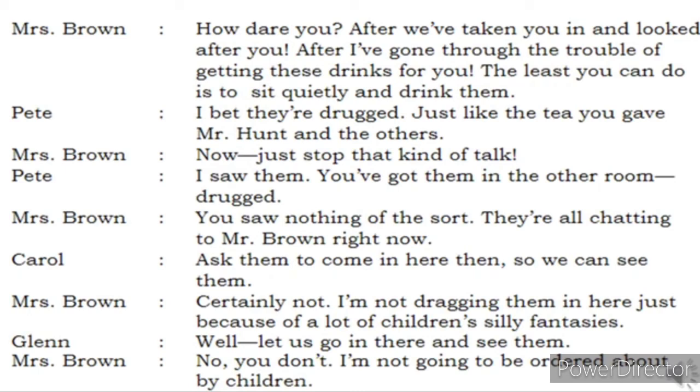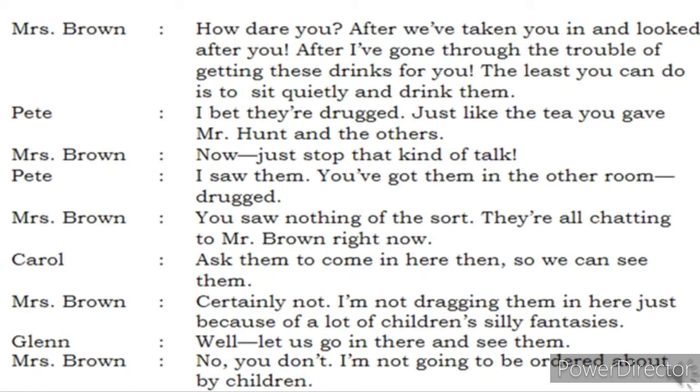Mrs. Brown says, now just stop that kind of talk. I can't bear to hear you saying all these things. Just stop it, she says. Pete says, I saw them. You have got them in the other room drugged. He continues to stand on the point that you have really drugged them. I have seen my teachers sitting there very silently without moving. Mrs. Brown says, you saw nothing of the sort. They are all chatting to Mr. Brown right now. There can't be anything like that happening over there. Mr. Brown is talking to them all in the sitting room.